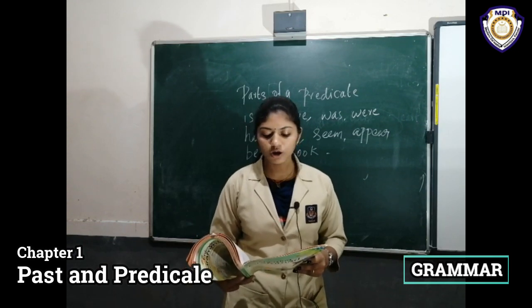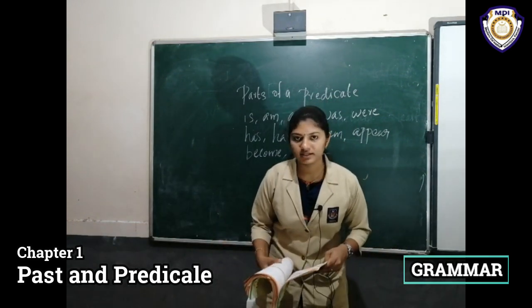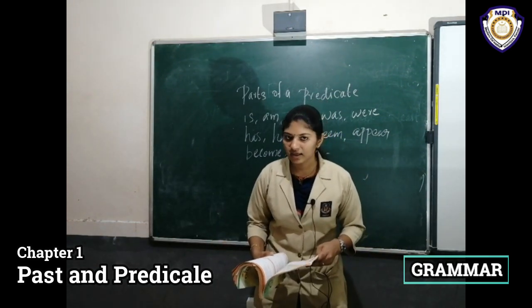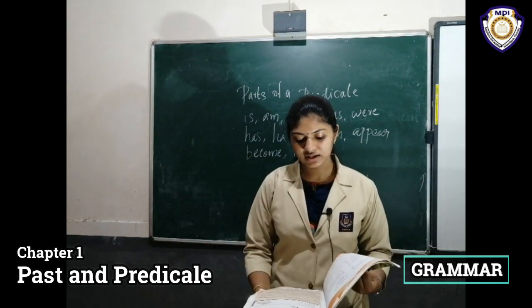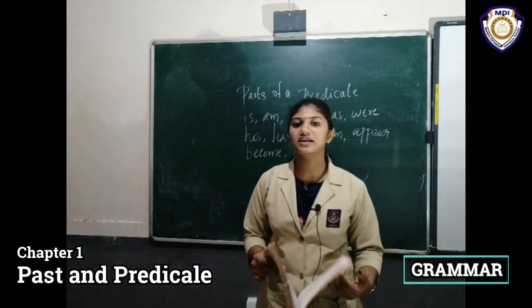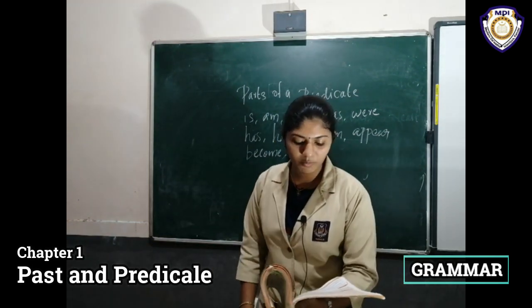In sentence 3, the word dancers is a complement. They are dancers. Dancers is a complement.